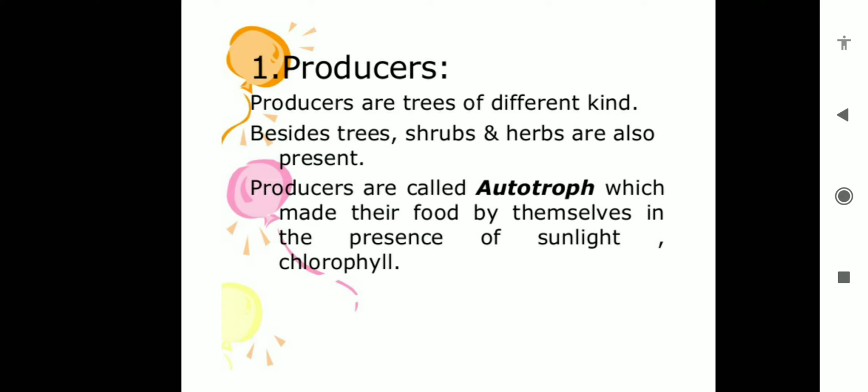Many times the question is asked, why are green plants called producers? Because they prepare food with the help of sunlight, chlorophyll, water and carbon dioxide through the photosynthesis process. So green plants and blue green algae are examples of producers. Producers come under the first category, the autotrophic component.